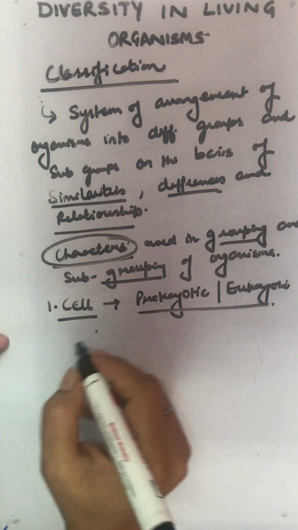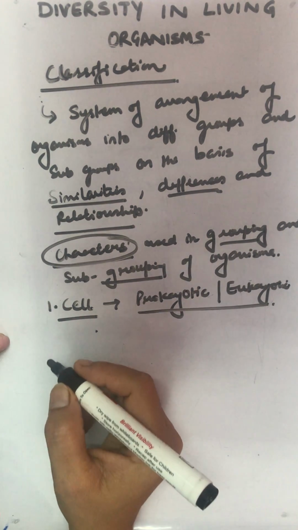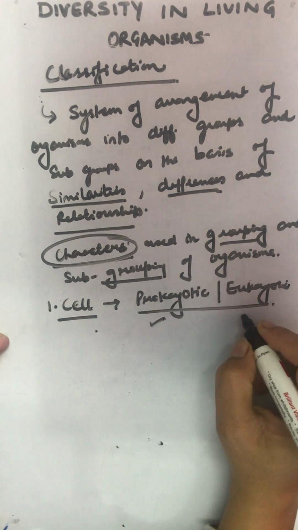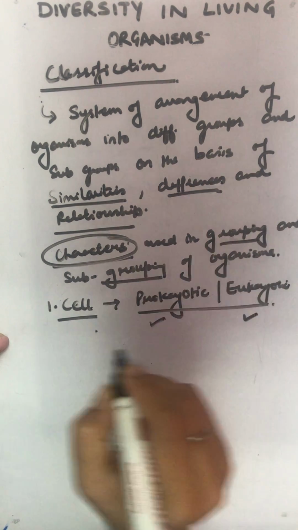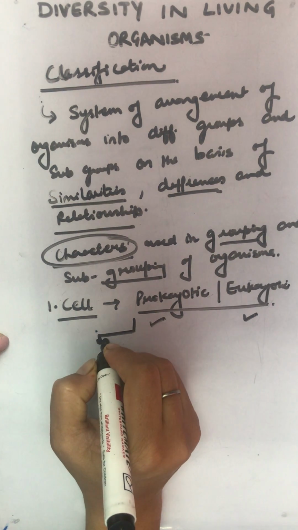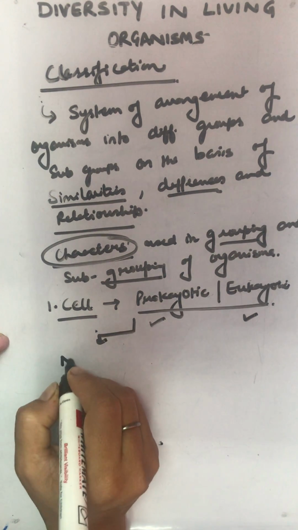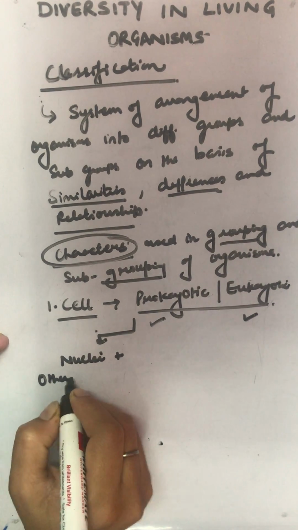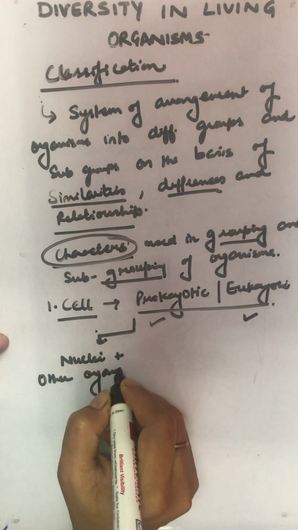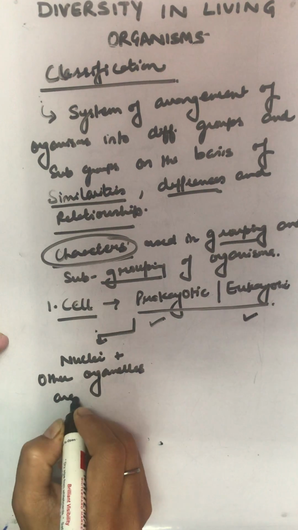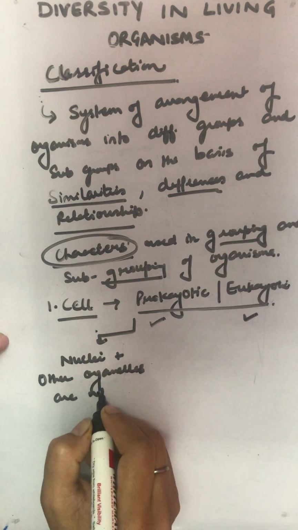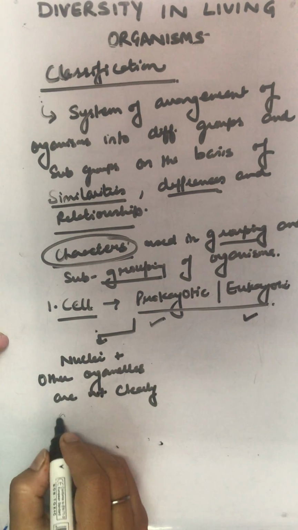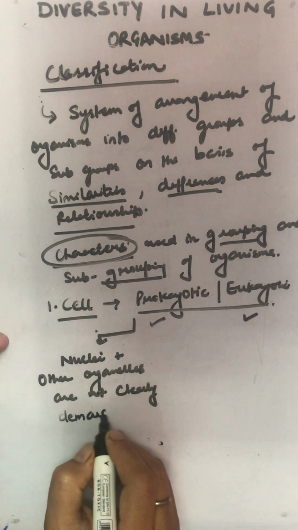Organisms are basically grouped into two broad categories on the basis of whether they possess a prokaryotic cell or a eukaryotic cell. In case it is a prokaryotic cell, obviously we know the nucleus plus other organelles are not clearly demarcated.